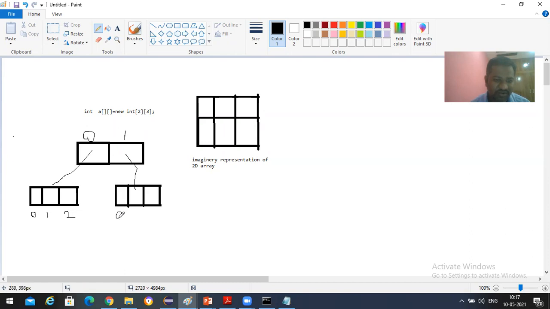All of them contain the default value 0. Like this, the structure will be there. Clear with this, everyone? This is the memory representation.